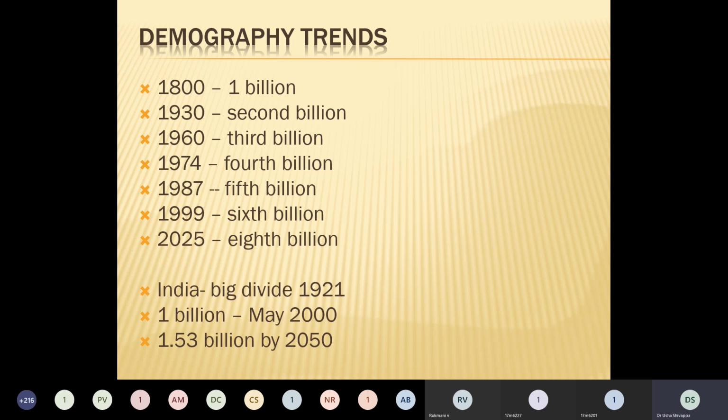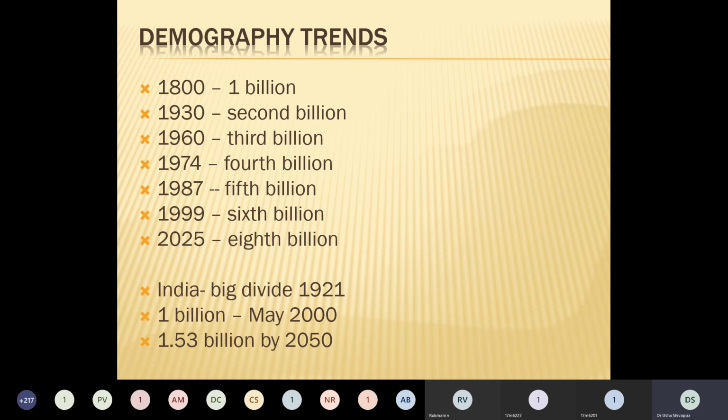India accounts for 17% of the population of the world, whereas the US, the third most populous country in the world, has 4.5% of the world's population. If the same trend goes on, India will become the most populous country in the world. India's population has steadily increased from 1921 onwards.